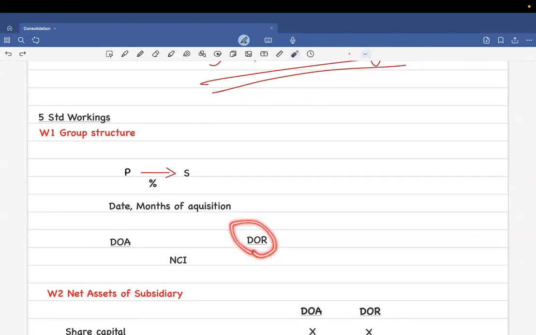So you need to be aware of all these things. Date of acquisition is the date at which you have acquired the company, and it would be there in the question. Date of reporting is the year and date. And you also need to mention how much is the NCI. So in the question, they would say P acquired S for 75 percent, so the remaining 25 is the NCI. You need to fill in all of these things.